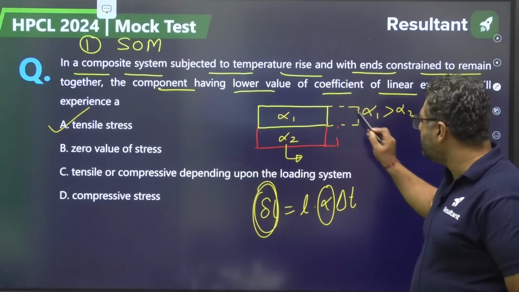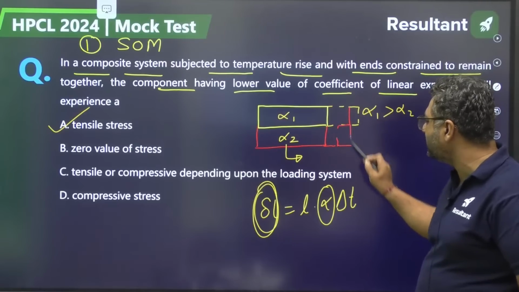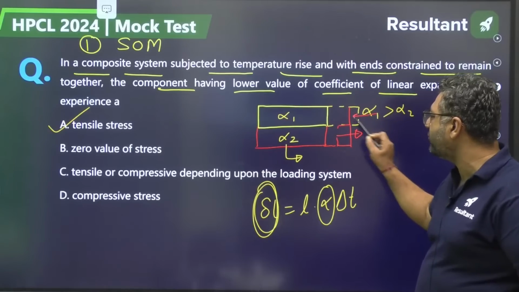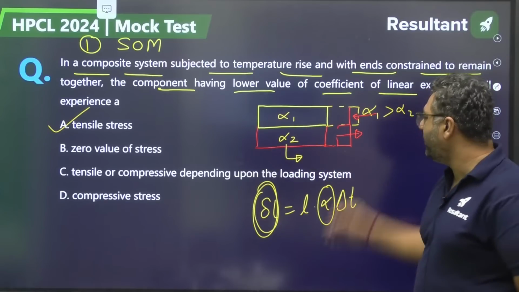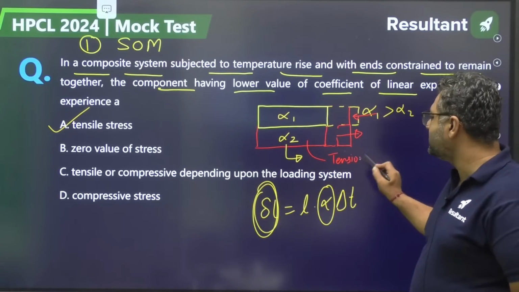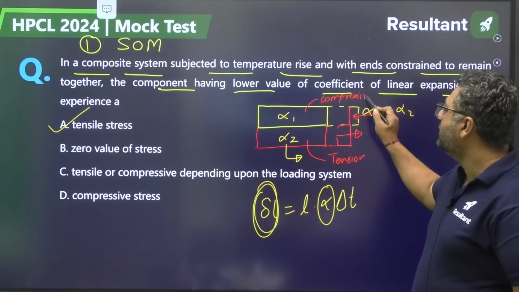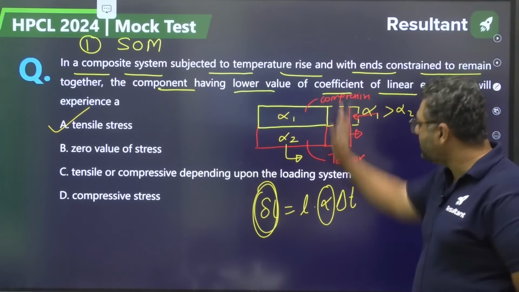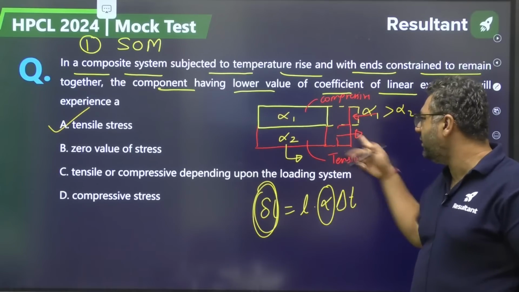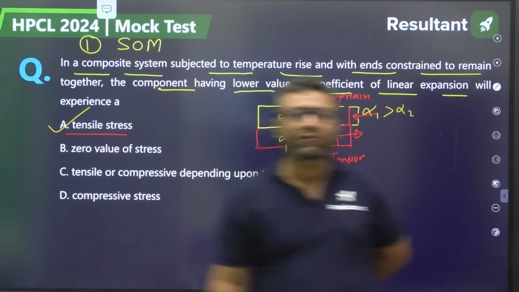So because of which it will be getting compressed to some extent and it will be getting expanded to some extent. So it will be having this type of stresses from each other. So you would be having tension in this, and compressive stresses in this. This is the nature of stresses. Otherwise, both are getting expanded. Strain is tensile in both, but stresses are here tensile, here compressive. Answer will be A for this. I hope everybody got it.